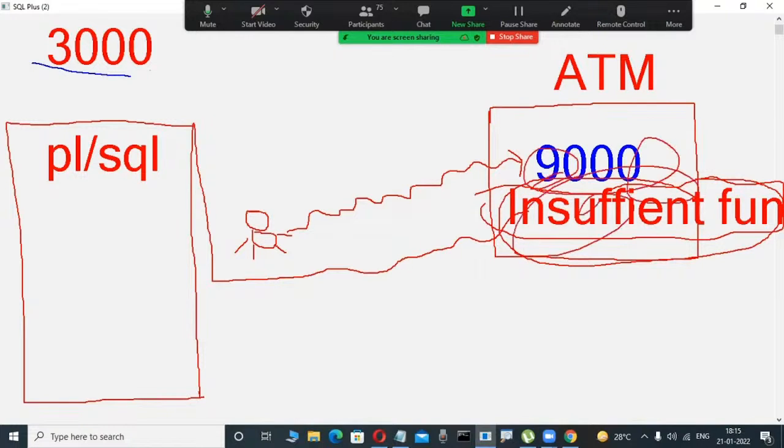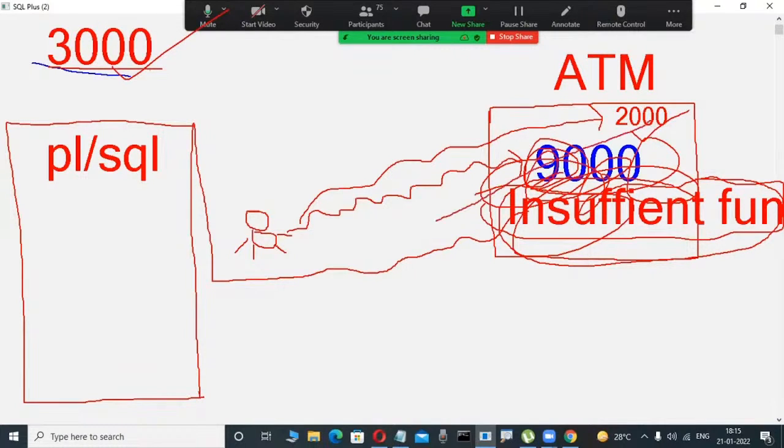Again, another scenario. For example, my balance is 3,000. Suppose I insert an ATM card and try to withdraw 2,000 rupees. Is it possible? Possible. Why? Because my balance is 3,000. Here 2,000 is less than 3,000. That's why trying to retrieve it is possible, and we can withdraw 2,000 in this example.